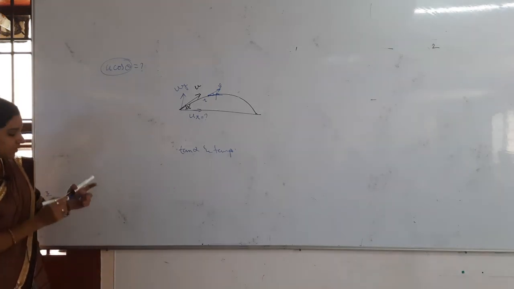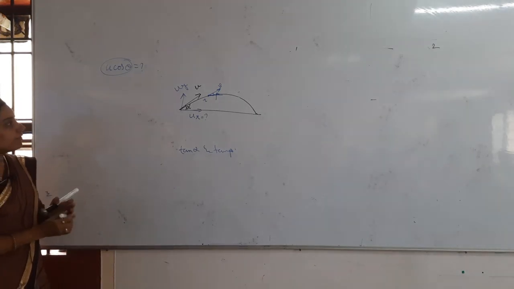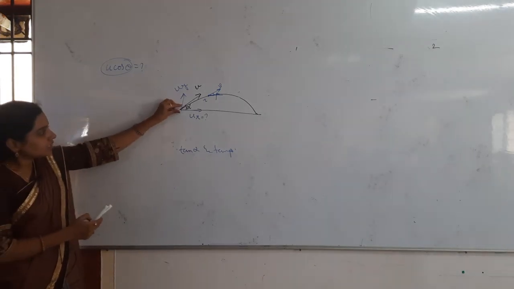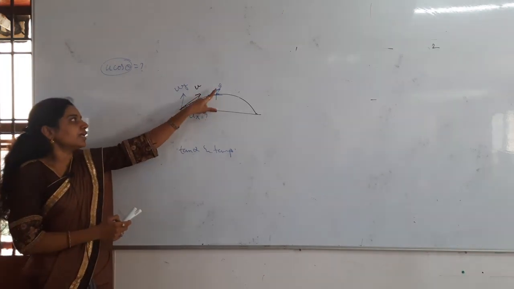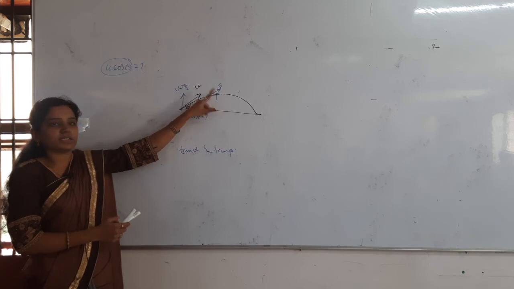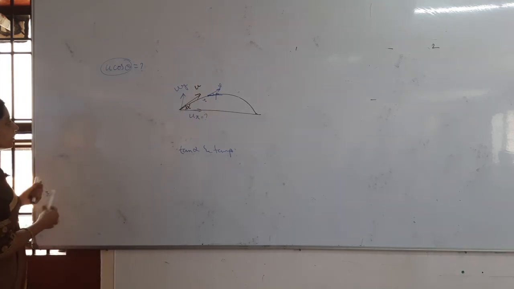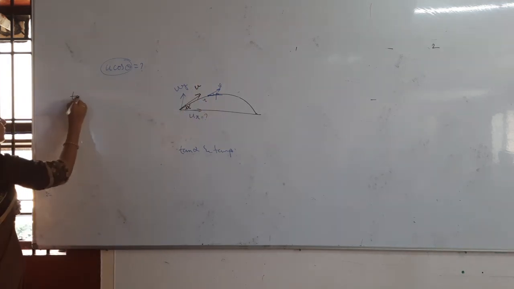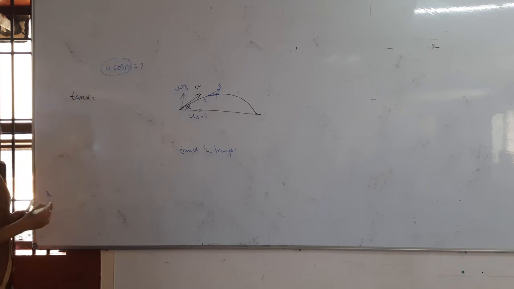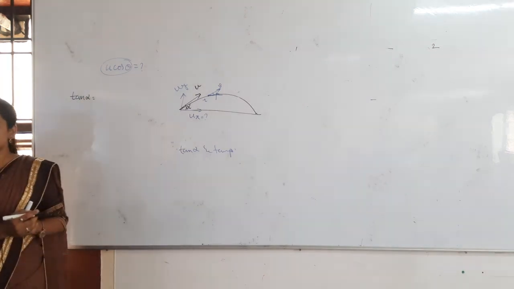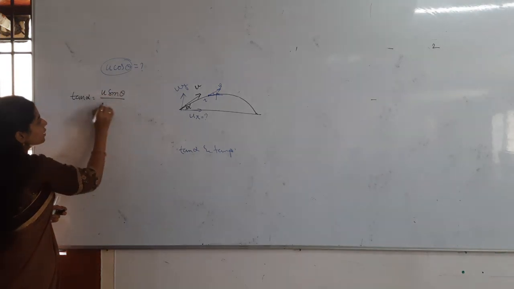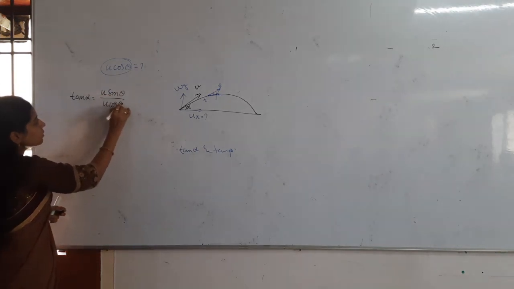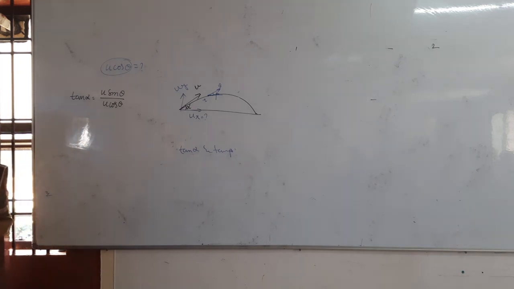I will do that, listen. So here whenever we have taken initial velocity is at what inclination? Alpha. After time t velocity is at what inclination? Beta. Now first of all tan alpha is equals to what? Tell me. Tan alpha is equals to Uy by Ux. Uy by Ux nothing but what? U sin theta by U cos theta. Remember we have to find out the U cos theta only.